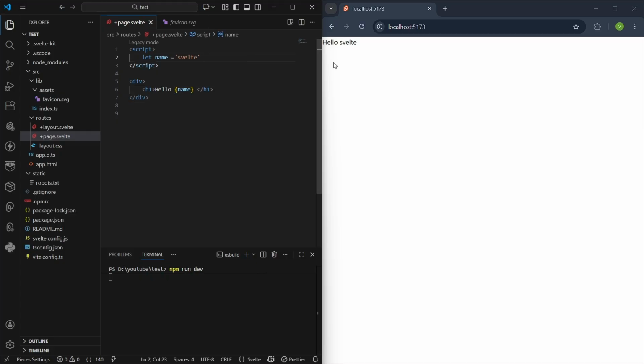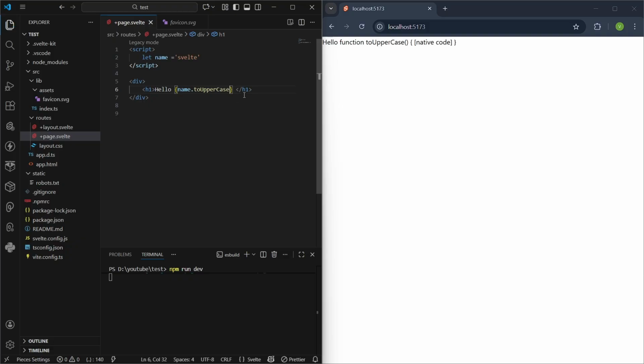Save it and look, it has rendered hello Svelte. Now it's coming with the curly braces. I am rendering this name variable, which is Svelte over here. So congratulations, you have your first ever component created. And you can do toUpperCase also if required.